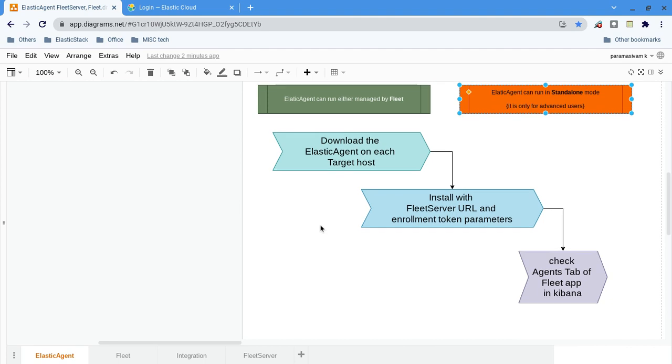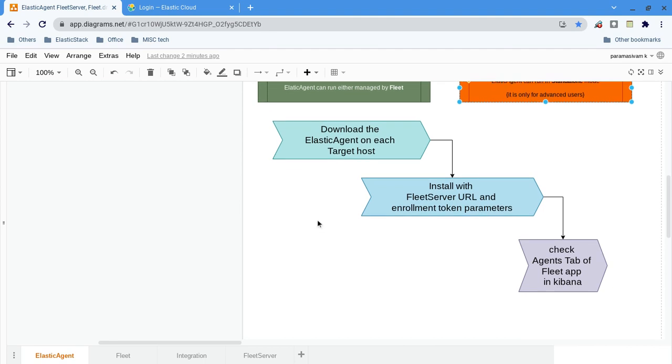Now we decided that for our use case we can go for Elastic Agent, and the data we want to collect exists in the integration page. Let me show you something in the integration page.